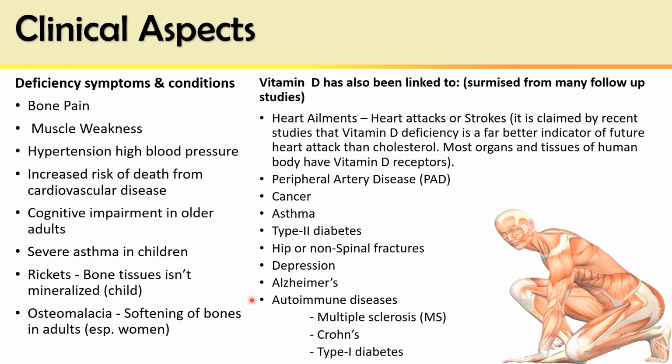preventive role in certain autoimmune diseases such as multiple sclerosis, that is myelin sheath defects or damage in the central nervous system. It is an autoimmune disease of the central nervous system. Crohn's disease, an autoimmune disease of the small intestine resulting in digestion problems, and it is also helpful in type 1 diabetes, which is also considered to be an autoimmune disease.